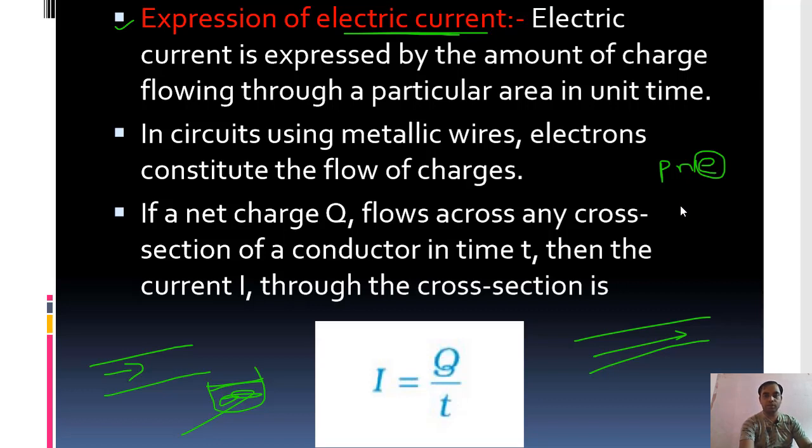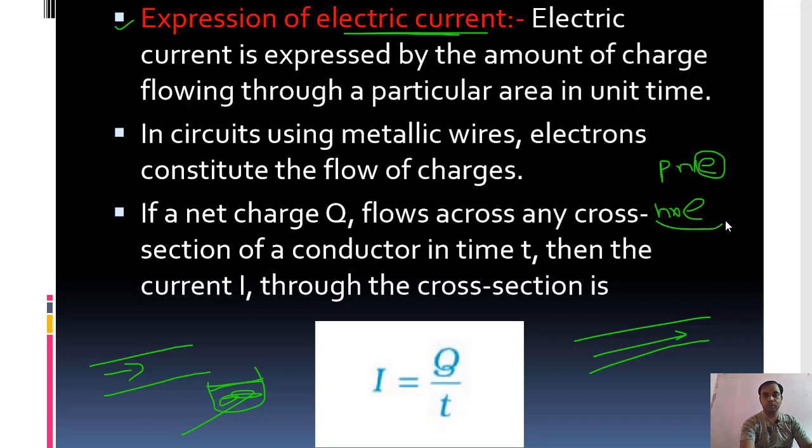Suppose we consider that the amount of energy associated with one electron is E. E is the amount of energy associated with one electron. The total number of electrons flowing in this conductor is N. One electron, its energy is E. Total number of electrons is N. So the total amount of energy is N into E. One electron has energy E; N electrons have energy N into E.